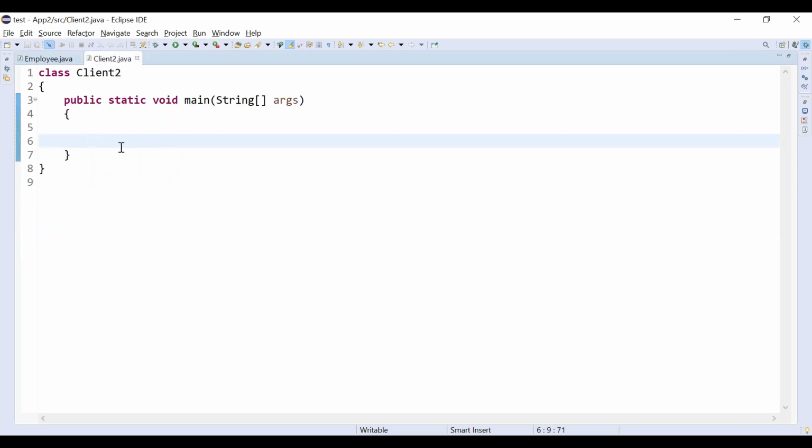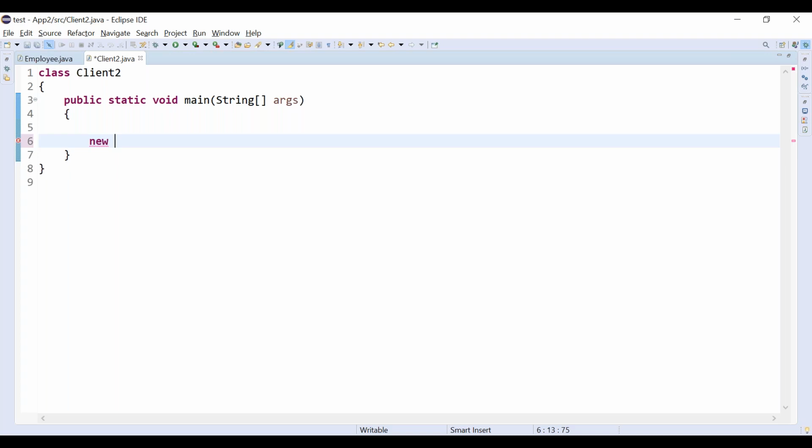How can we do it? We can use the new keyword. For which class are you going to create the object? There can be multiple classes: Employee class, Student class, User class, Person class. You need to mention for which class you are going to create the object, which blueprint you are going to use. For an apartment there can be separate blueprints, for 2 BHK, 3 BHK, different blueprints.